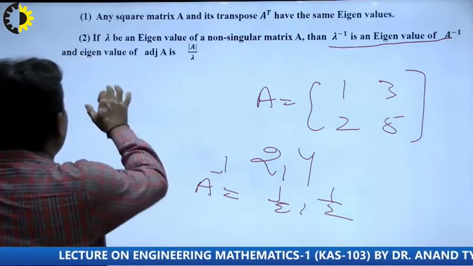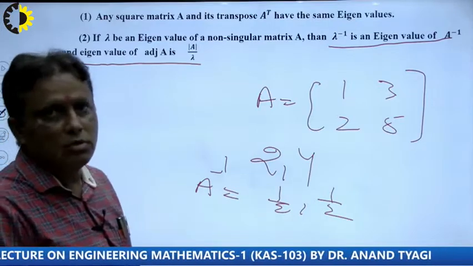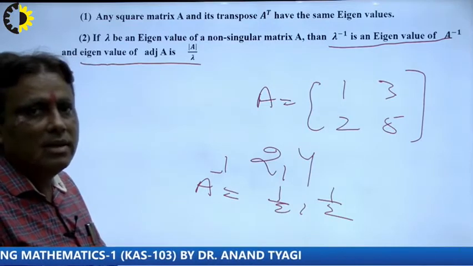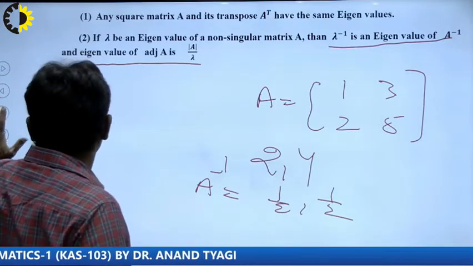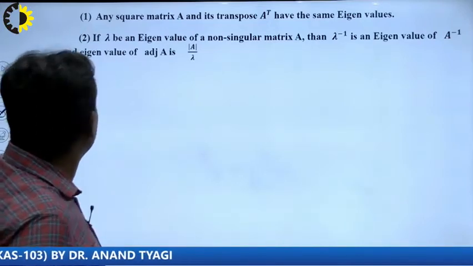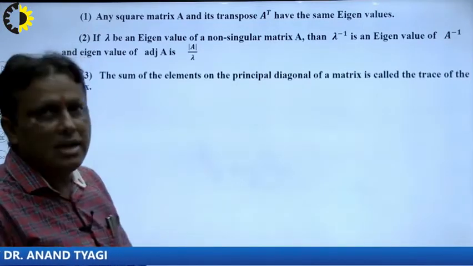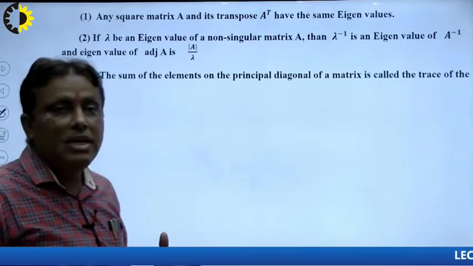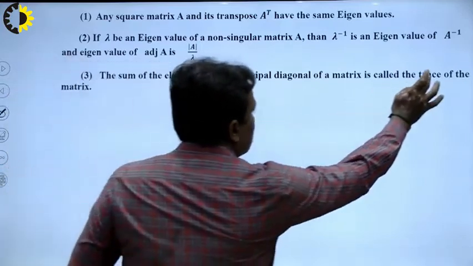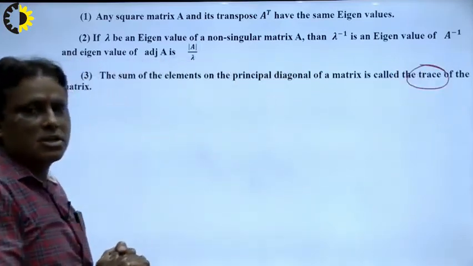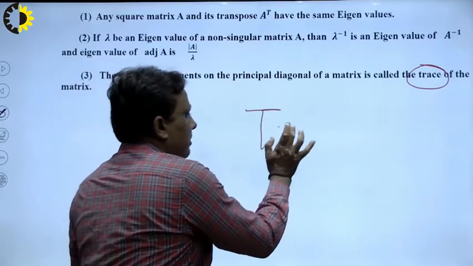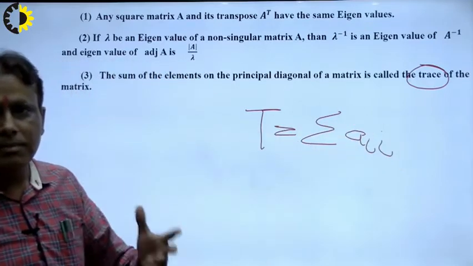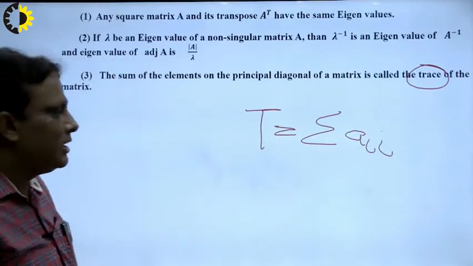Now in the same way, what will be the eigenvalue of adjoint A? We can calculate the eigenvalue of adjoint A as the determinant of A divided by the eigenvalue. So in this way we find the eigenvalues of the different matrices. And there is another result: the sum of elements on the principal diagonal of a matrix is called the trace. That is the most important part. Trace means the summation of A_ii: A11 plus A22 plus A33, that is known as the trace.